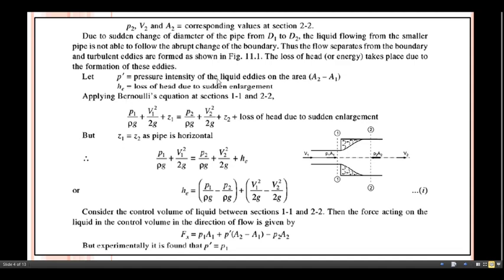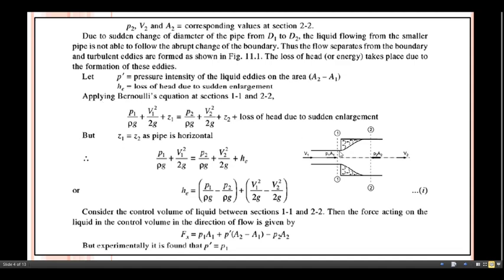Let P dash be the pressure intensity of the liquid eddies on the area A2 minus A1. So whatever the area of cross section here and area of cross section here, if you take the difference of this, you can get the P dash, that is the pressure intensity of the liquid eddies on this area. HE indicates the loss of head due to sudden enlargement.